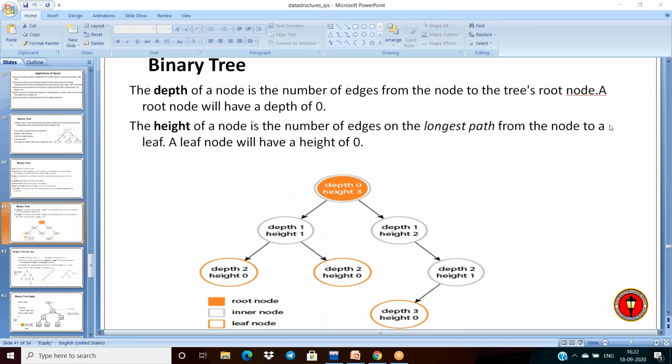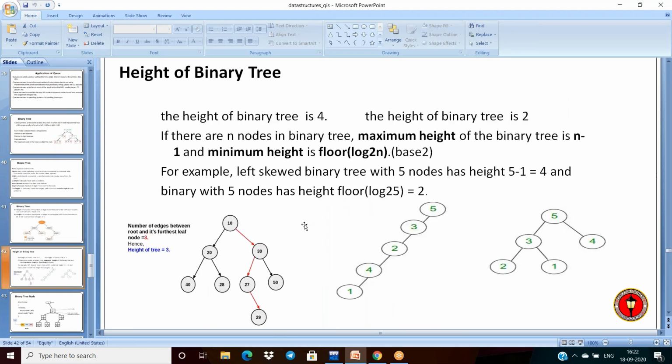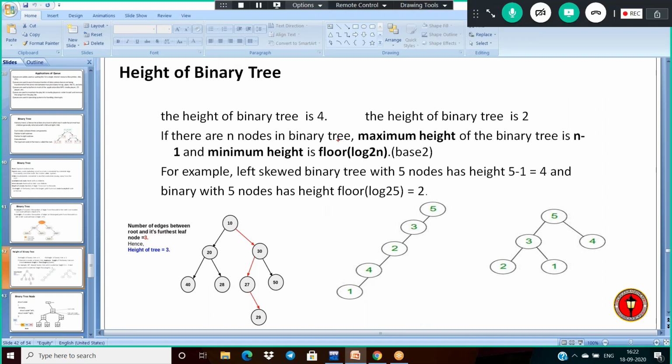Most people are confused by this height and depth concept. After that, let us see an example of how to find the height of a binary tree. I am giving this tree here. In this tree, find the longest path from the root to a leaf node. It is 1, 2, 3, 4. How many edges do we have? 4. So the height will be 4.